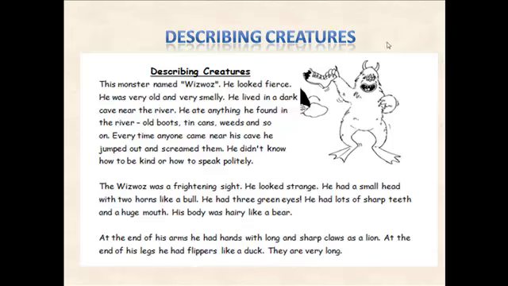So here he started to talk about the parts of his body. He talked about what he had on his head. He had two horns like a bull. And what else? He had three green eyes. And what else? He had a hairy body, hairy like a bear. And what else? He had sharp teeth and a huge mouth. Very big mouth. And at the end of the paragraph, let's see.